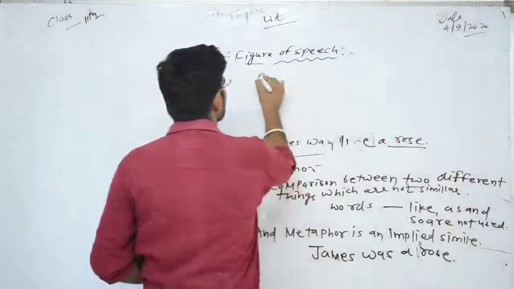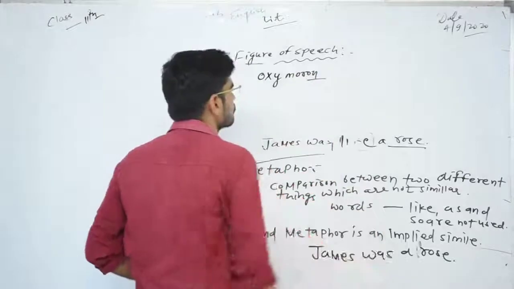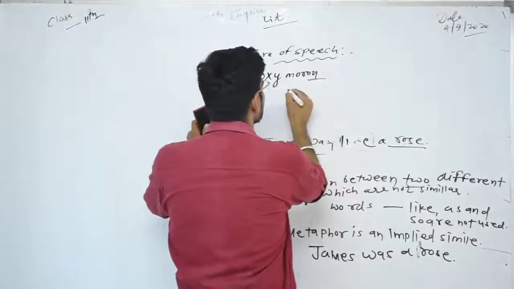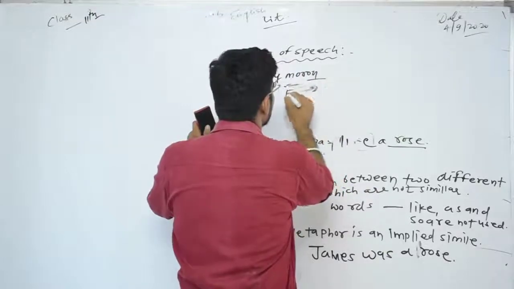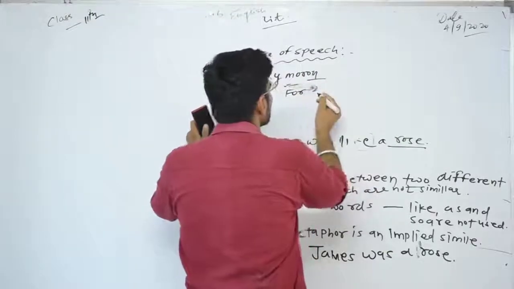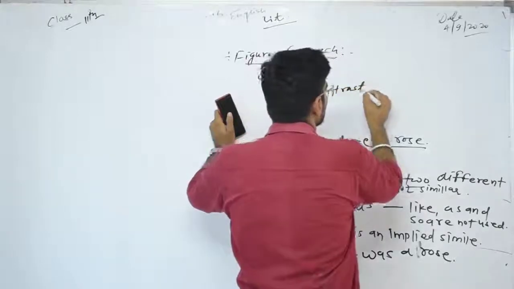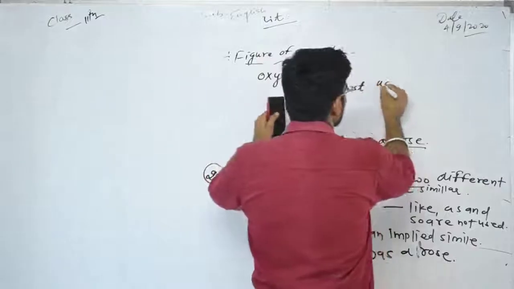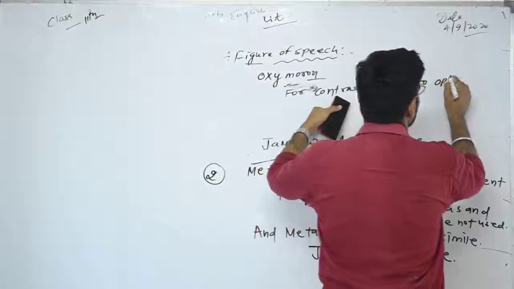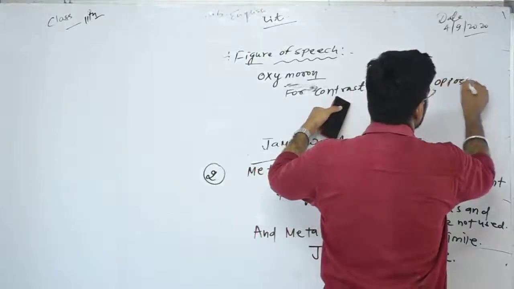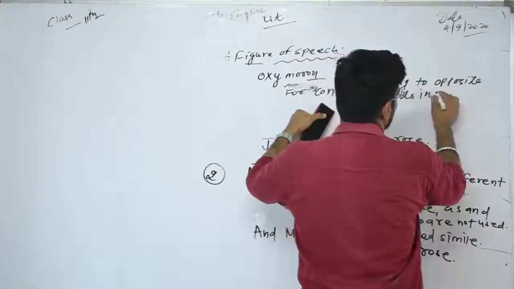Oxymoron is for contrast, using two opposite words in a sentence.